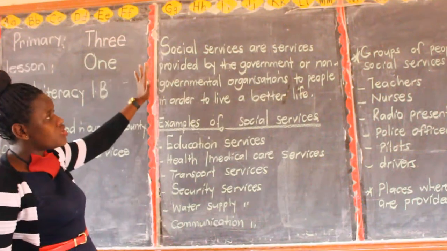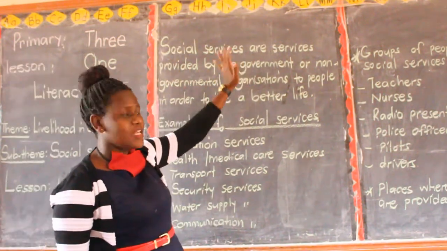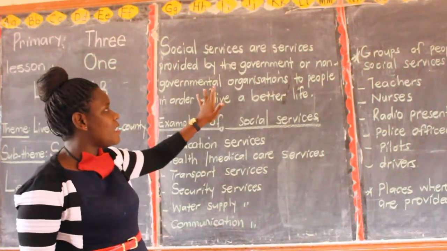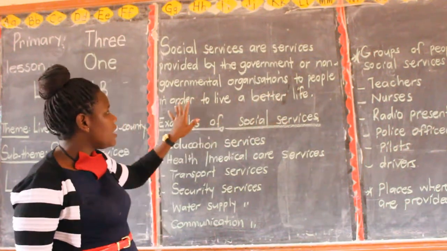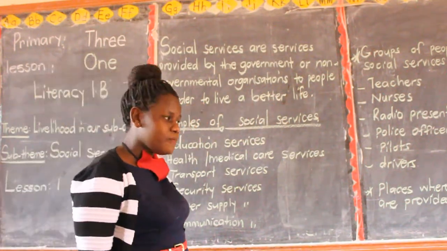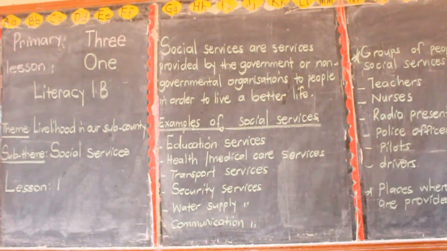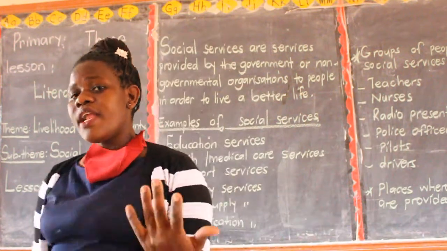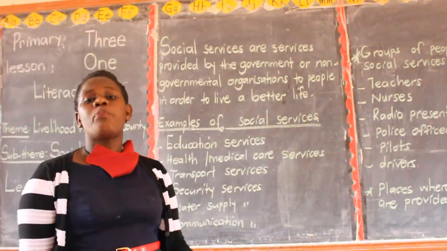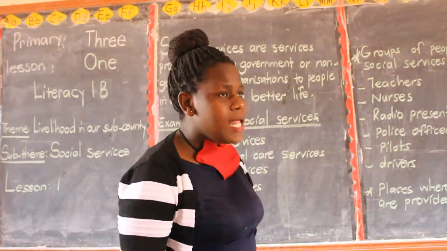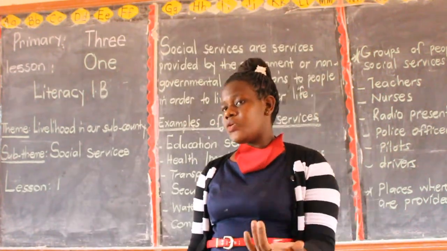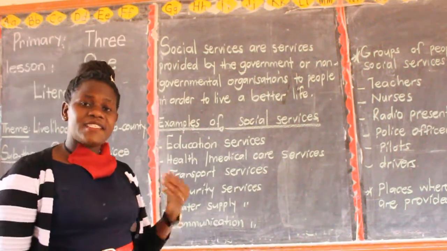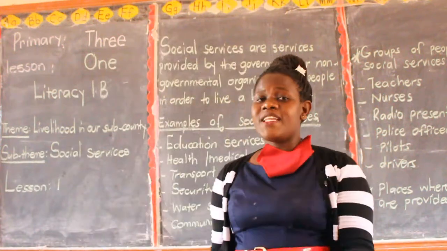So here, they're saying social services are services provided by the government or non-governmental organizations to people in order to live a better life. Am I clear? Social services are services provided by the government or non-governmental organizations to people in order to live a better life. When we talk about the people, they are meaning you, they are meaning me.